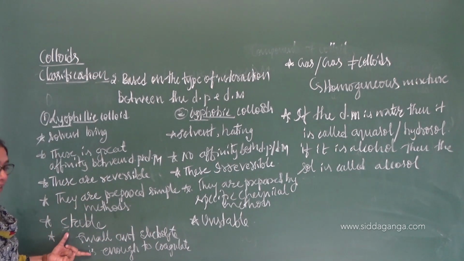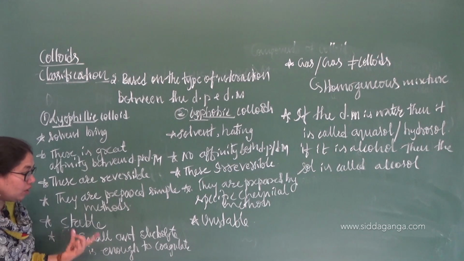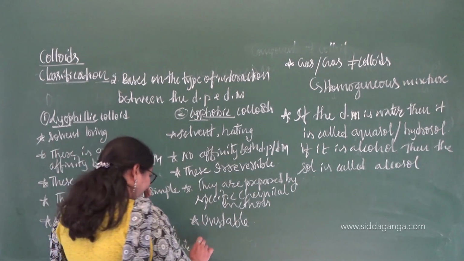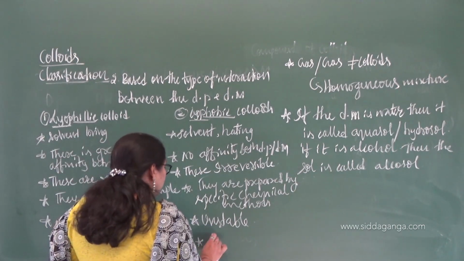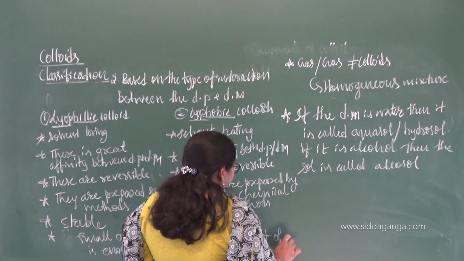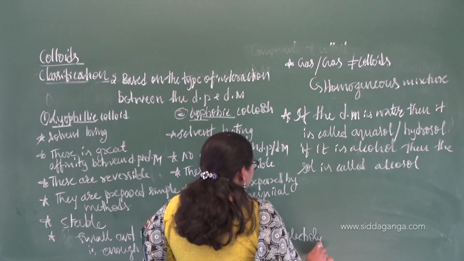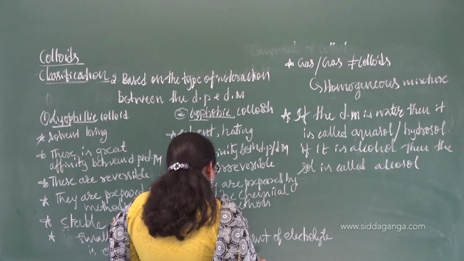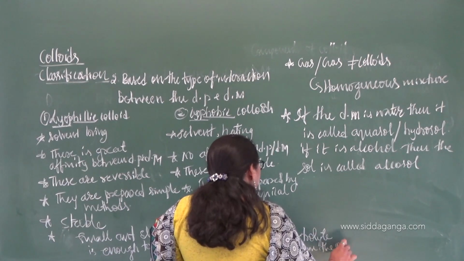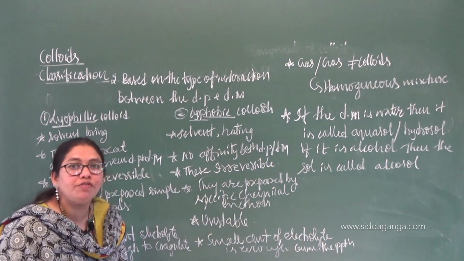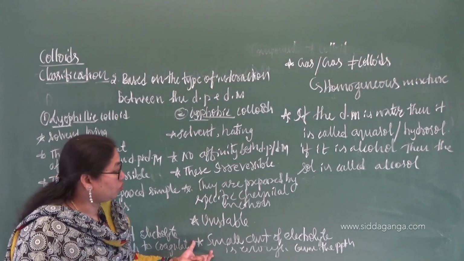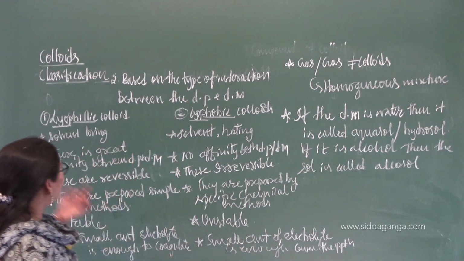The lyophilic colloids. They are stable. That's why a small amount of electrolyte will not cause coagulation. But if you take the lyophobic ones, they are highly unstable. A small amount of electrolyte is enough to cause the precipitation, or you can say the coagulation. So let us understand this one.